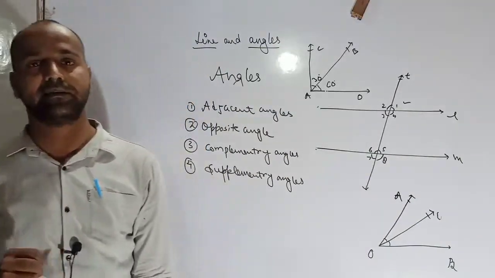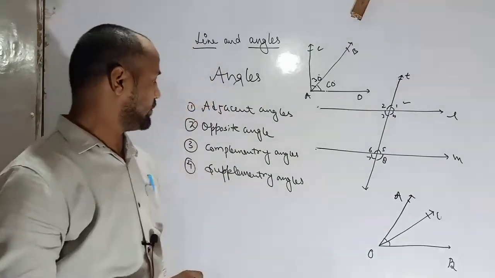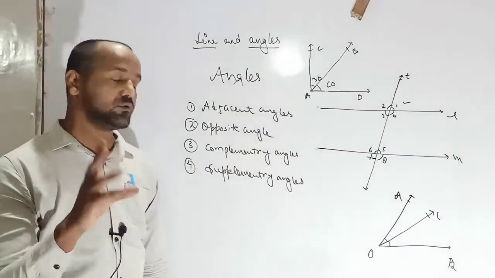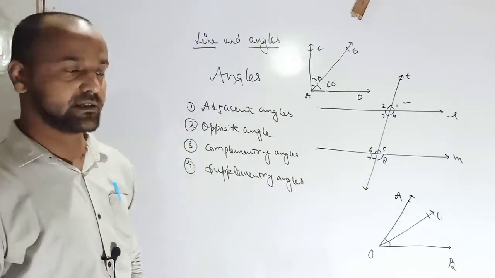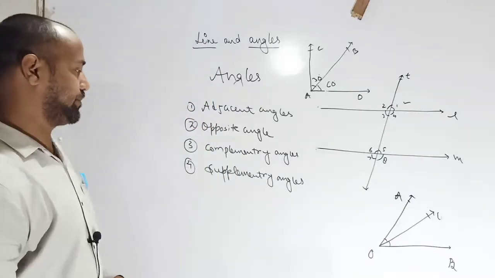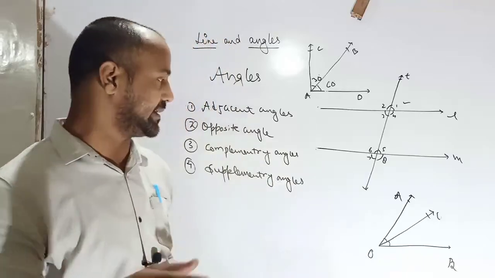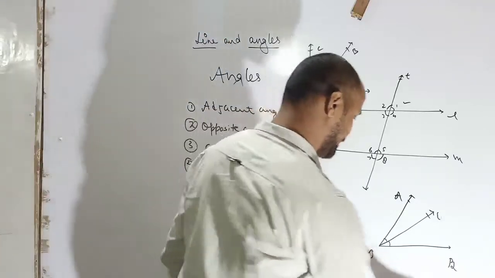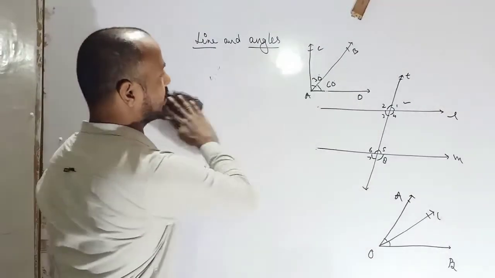What is supplementary angle? Student, note it. Okay. What is supplementary angle? Two angles are said to be supplementary to each other if their sum is 180 degree. Okay. So student noted.